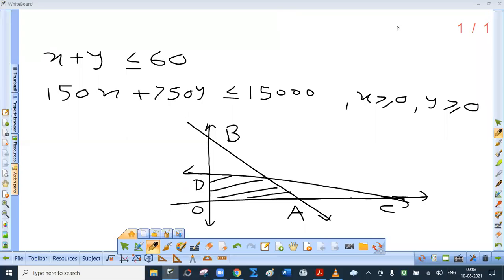Let me read the modified question. A furniture dealer deals in tables and chairs. He has rupees 15,000 to invest and a space to store at the most 60 pieces. A table costs him rupees 150 and a chair rupees 750. Construct the inequations and find the feasible solution. So these will be the inequations and this is the graph and this is the shaded region. For both the lines, origin side, that is below the line. So the shaded region is the feasible solution. Just draw the rough sketch.